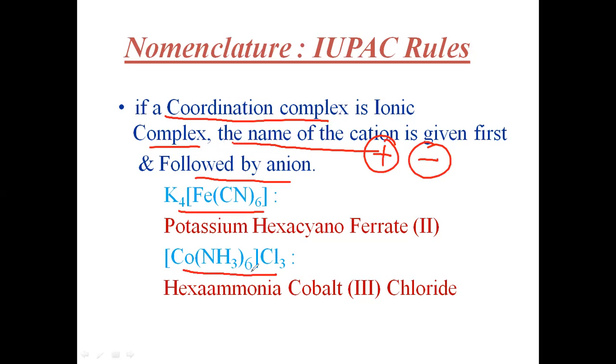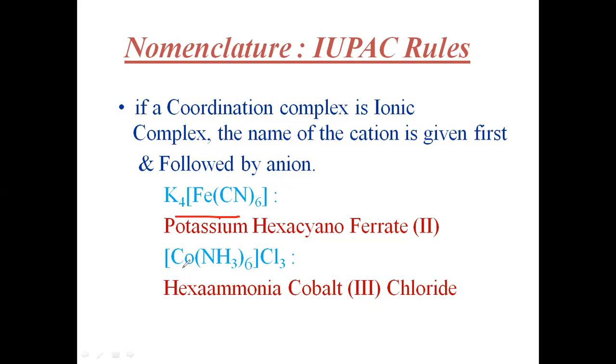Are these two particular complexes ionic complexes or not? Here also there is no charge actually, so how are they ionic complexes?